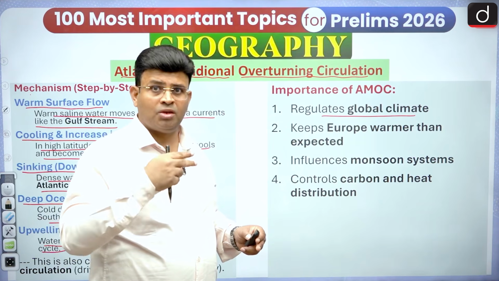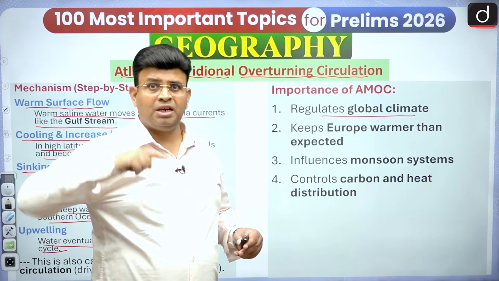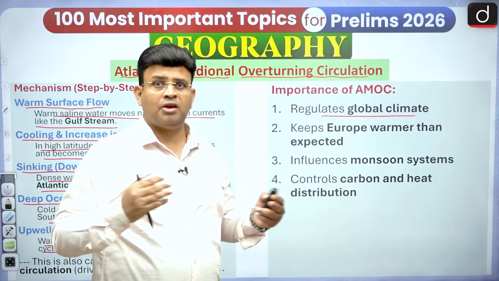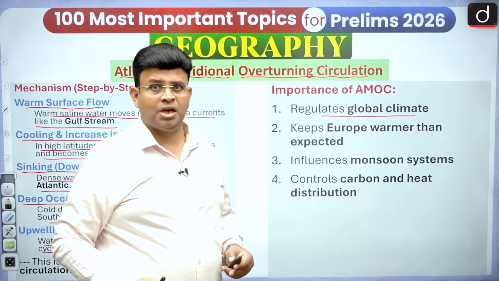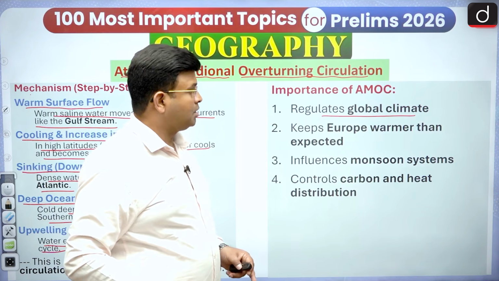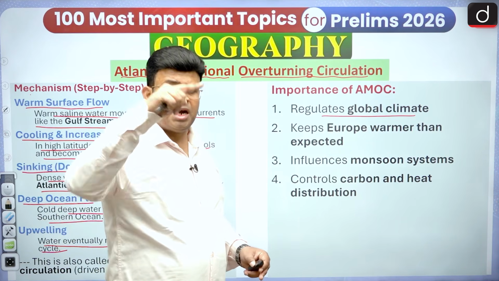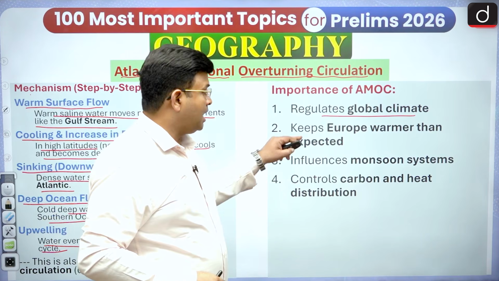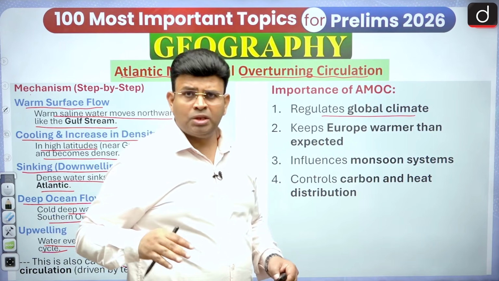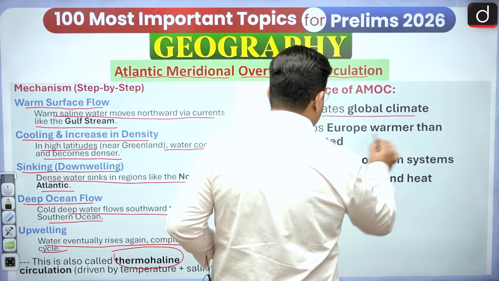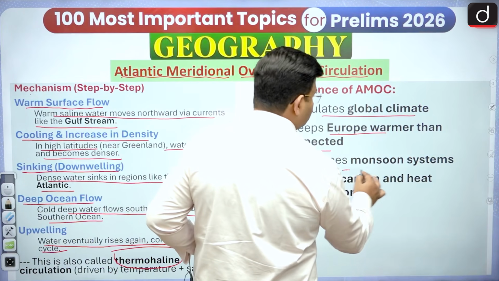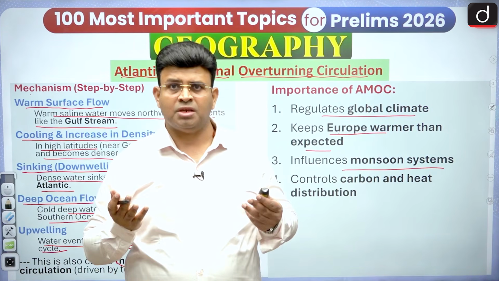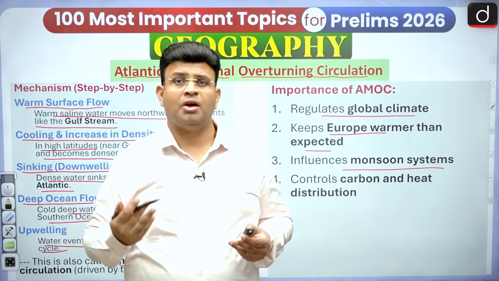So it is decreasing, so the climate can be changed. Where the cold water is there, the warm water starts coming, and that leads atmospheric circulation to change. Hadley cell, Ferrel cell, polar cell, all this will change, and finally it will be a great change. Climate change can occur. So the Atlantic Meridional Overturning Circulation is maintaining the global climate. It should not be disturbed, and it keeps Europe warmer than expected. You know that it keeps Europe warmer than expected. Yes, and it influences the monsoon system, because the monsoon also depends upon the warm sea surface and the cold sea surface. Somewhere it will affect the monsoon.